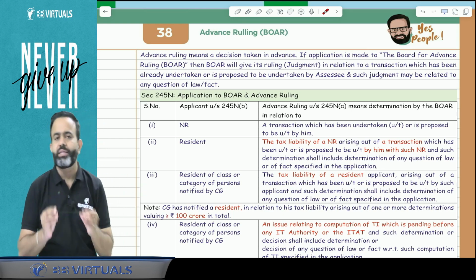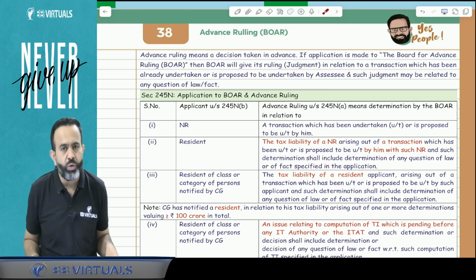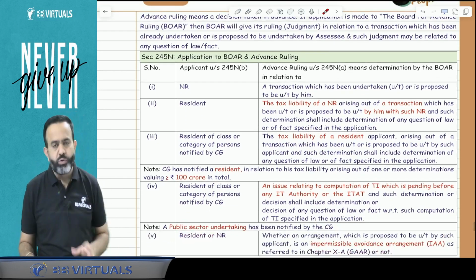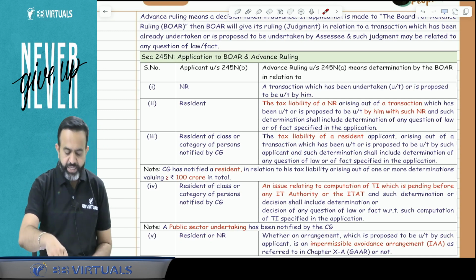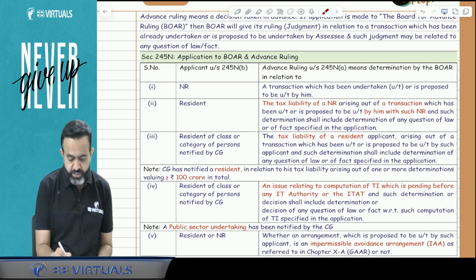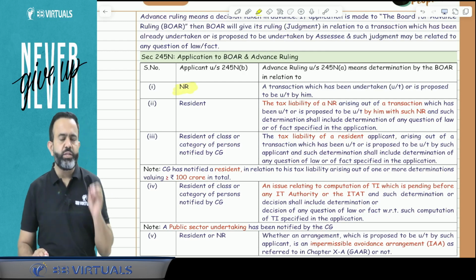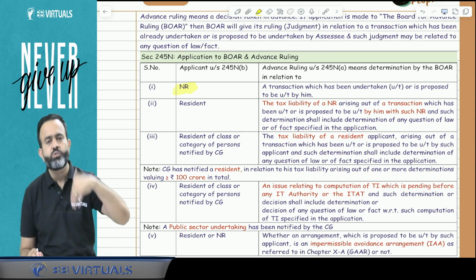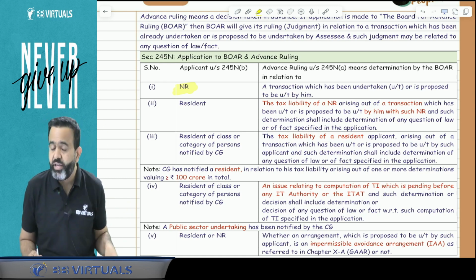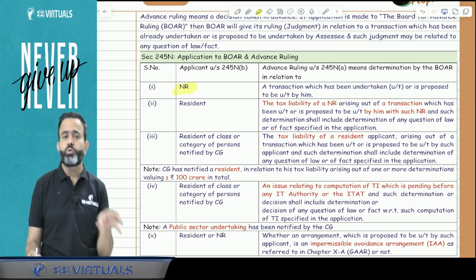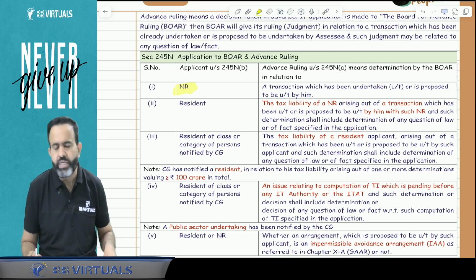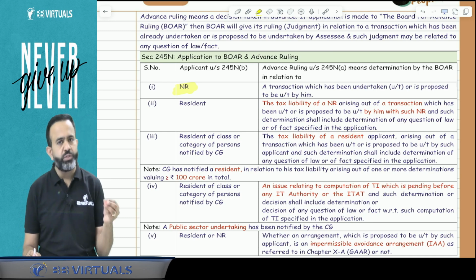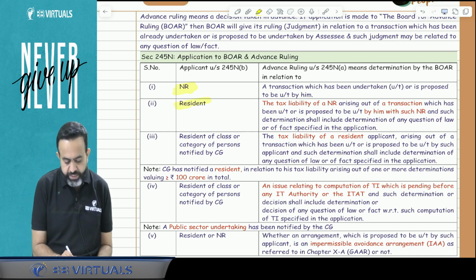First is, sir, who are the applicants for the advanced ruling? Means who can apply for the advanced ruling? So guys, there are 5 applicants who may apply. First is a non-resident person. If any non-resident person has already undertaken any transaction or is going to undertake any transaction, and he has any question of law or question of fact related to that transaction, then he may request for the advanced ruling. Now the second applicant is a resident.